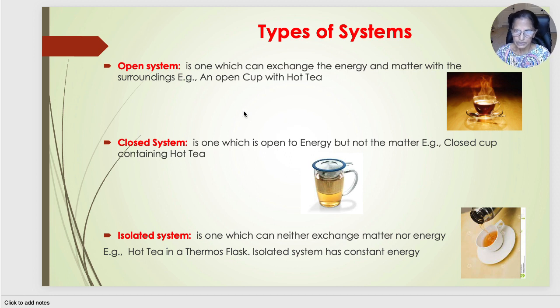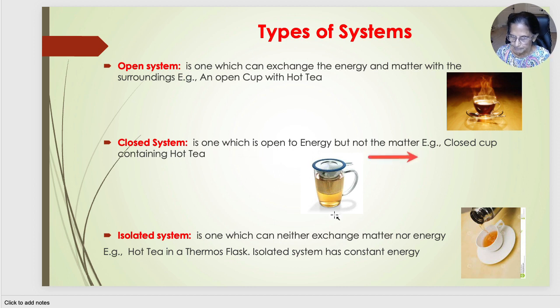These are some of the definitions of thermodynamics. An open system. An open system is one which can exchange energy and matter both with the surroundings. For example, an open cup of hot tea. When hot tea is placed in an open cup, the heat is being given away to the surroundings. Hot tea becomes cold after some time, and if there are some mosquitoes or flies around, they can fall into the tea, so it can take up matter, it can give away matter, and that is an open system. A closed system is one which is only open to energy but not to matter.